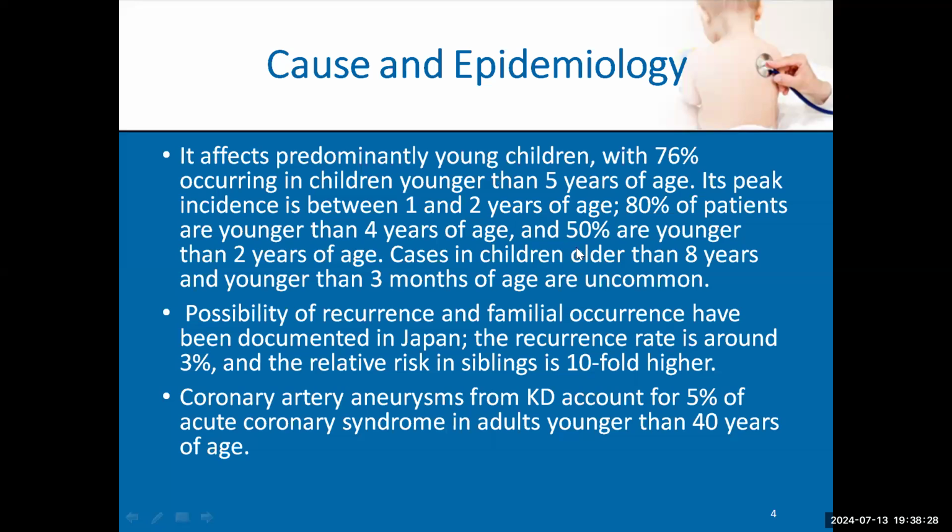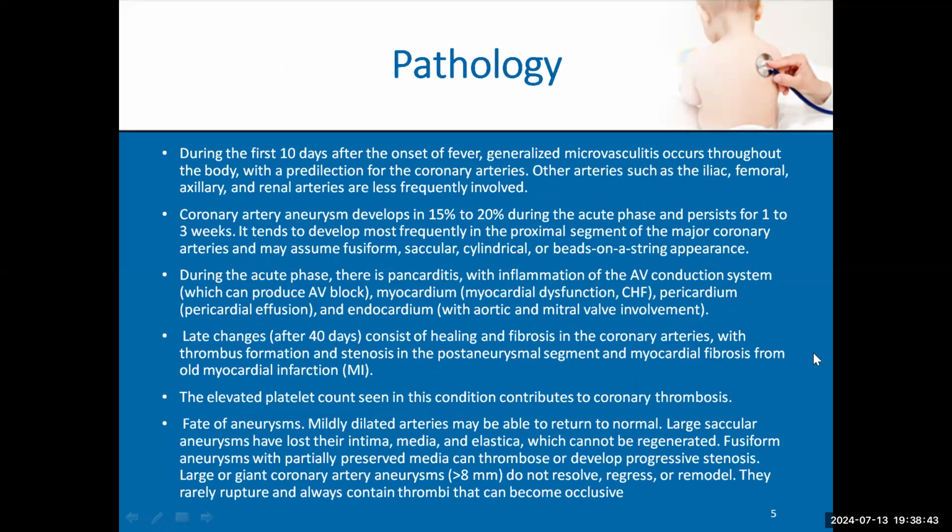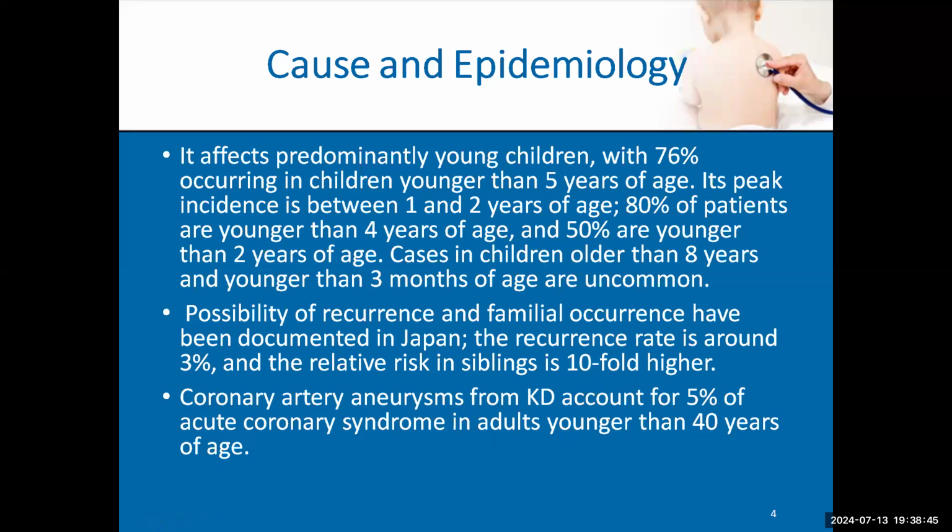Coronary artery aneurysm occurs in around 5% of patients with Kawasaki. It affects predominantly young children. Coronary artery aneurysm affects around 5% of the patients of Kawasaki, but coronary disease in patients of Kawasaki, if not treated, is around 15 to 25%.